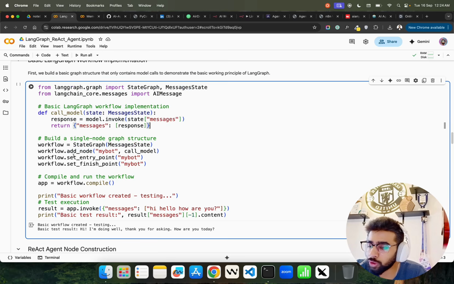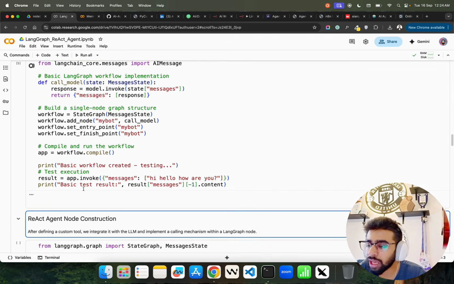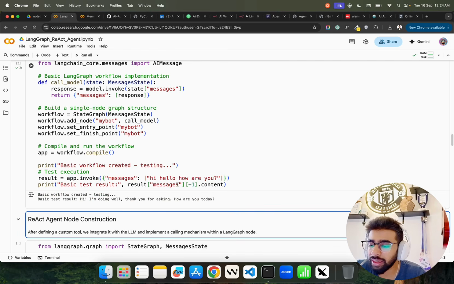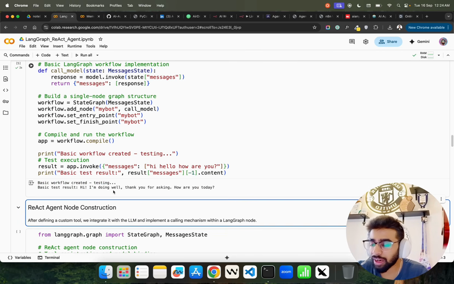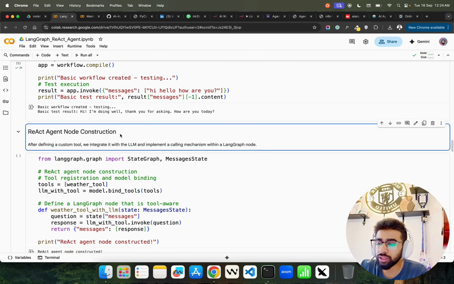You can see workflow.add_node. We have something called my bot, that's the name of that bot, and then we compile and run the workflow. Here I have a dummy question: hi, hello, how are you? The basic test result says, hi, I'm doing well. Thank you for asking. How are you doing today? We have that.